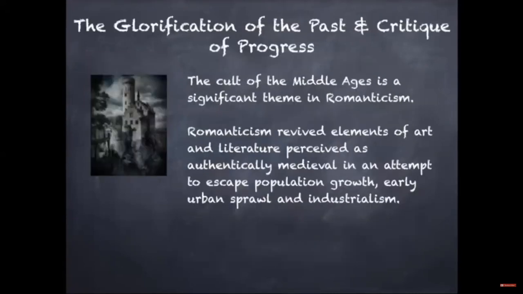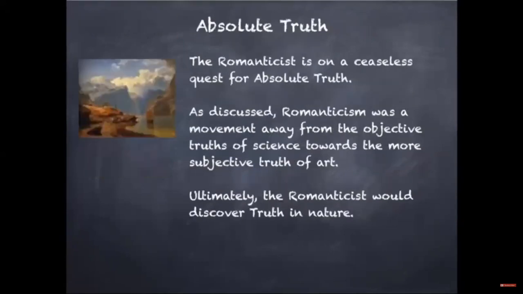The glorification of the past and critique of progress. The cult of the Middle Ages is a significant theme in Romanticism. Romanticism revived elements of art and literature perceived as authentically medieval in an attempt to escape population growth, early urban sprawl, and industrialism. The Romanticist is on a ceaseless quest for absolute truth. As discussed, Romanticism was a movement away from the objective truths of science towards the more subjective truth of art.